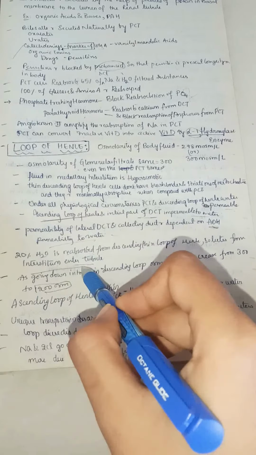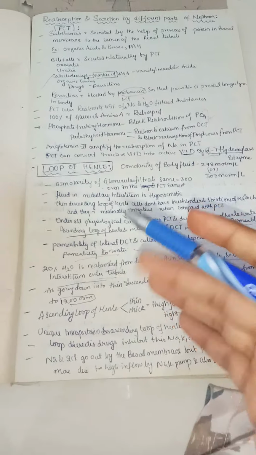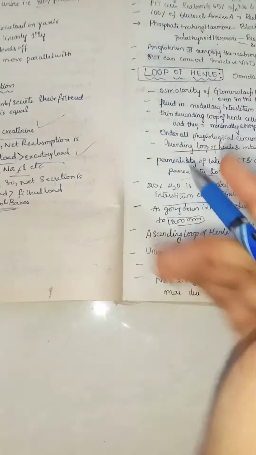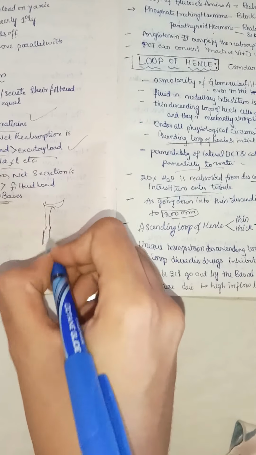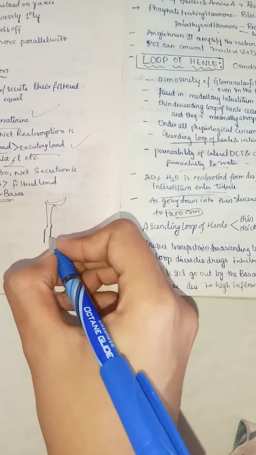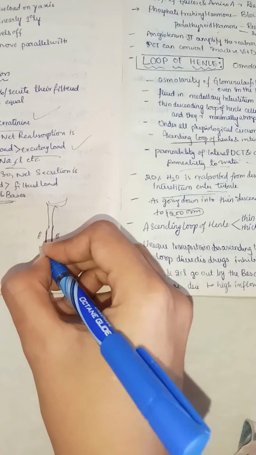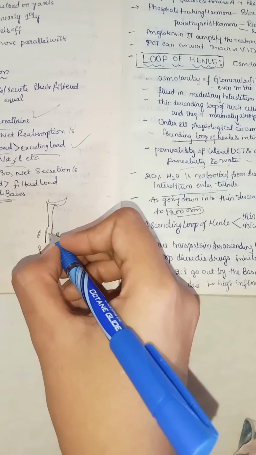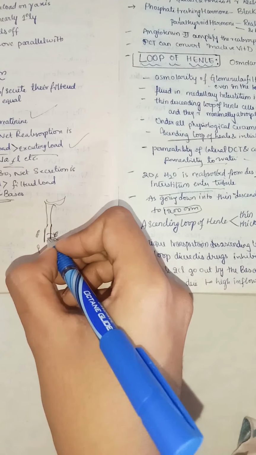This is very important in the case of the thin descending loop of Henle. So if I draw a diagram, it's better. Again, this is the PCT. Now we are talking about this part, the thin descending loop of Henle. Here there are a lot of solutes, and water is permeable. So as water moves out, the solutes from here also come inside.